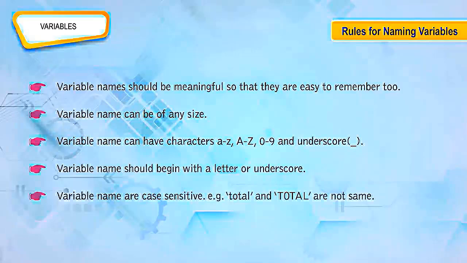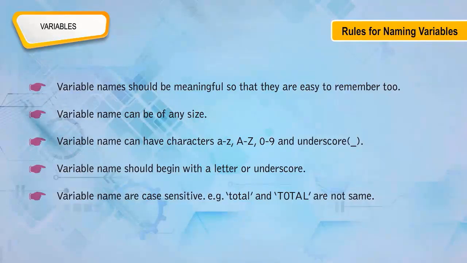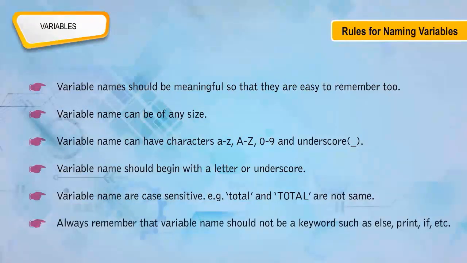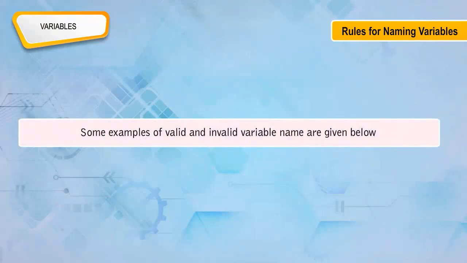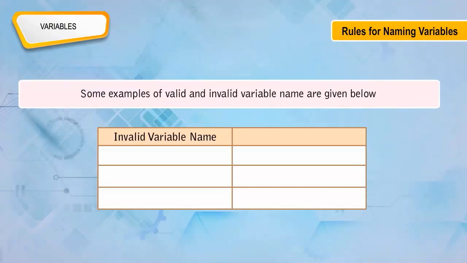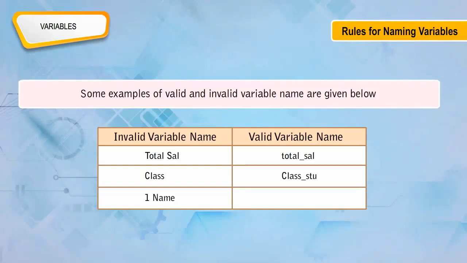Variable names are case sensitive. For example, total and Total are not the same. Always remember that a variable name should not be a keyword such as else, print, if, etc. Some examples of valid and invalid variable names are given below. Invalid variable names: total sal, class, one name. Valid variable names: total_sal, Class_stu, name_one.